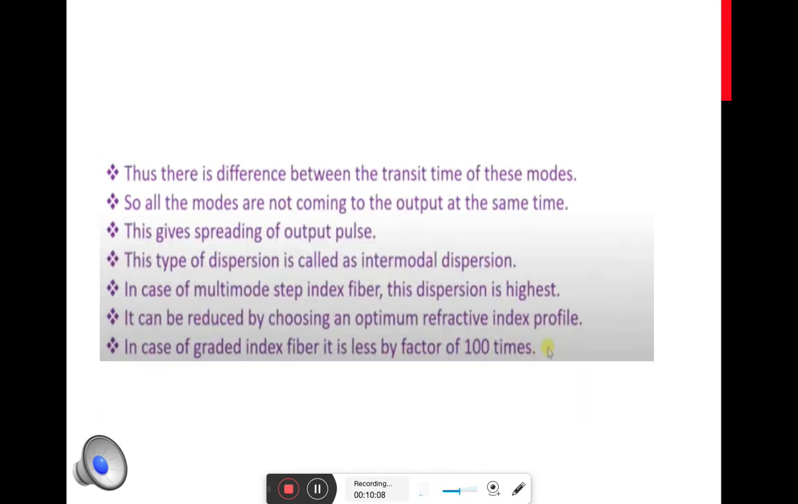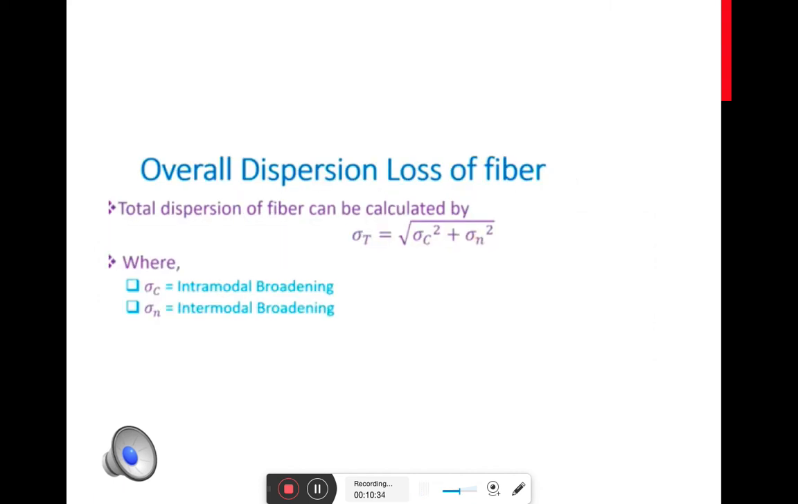So in multimode fiber, we have two variants, that is the multimode step index fiber and the multimode graded index fiber. This intermodal dispersion is higher in multimode step index fiber, and it can be reduced by a higher amount if you are using multimode graded index fiber. So in most communication applications, we will be using multimode graded index optical fiber. The overall dispersion loss of a fiber can be calculated by the formula sigma t is equal to square root of sigma c the whole square plus sigma n the whole square, where sigma c is intramodal broadening and sigma n is intermodal broadening.